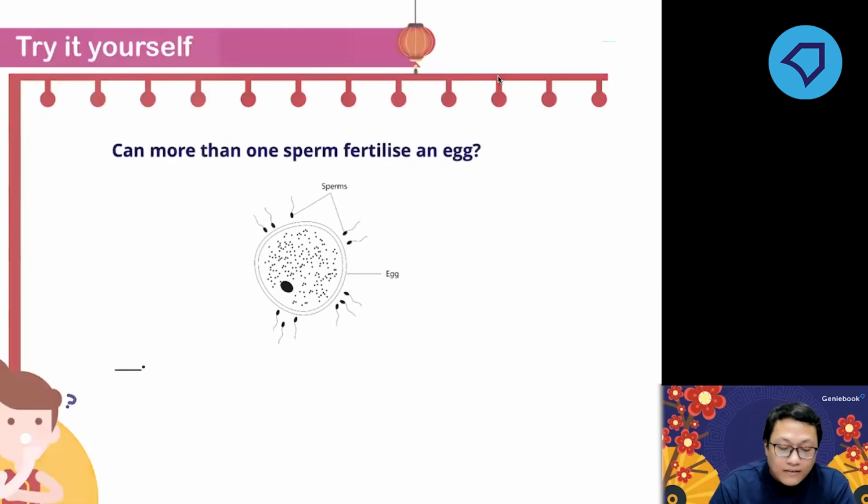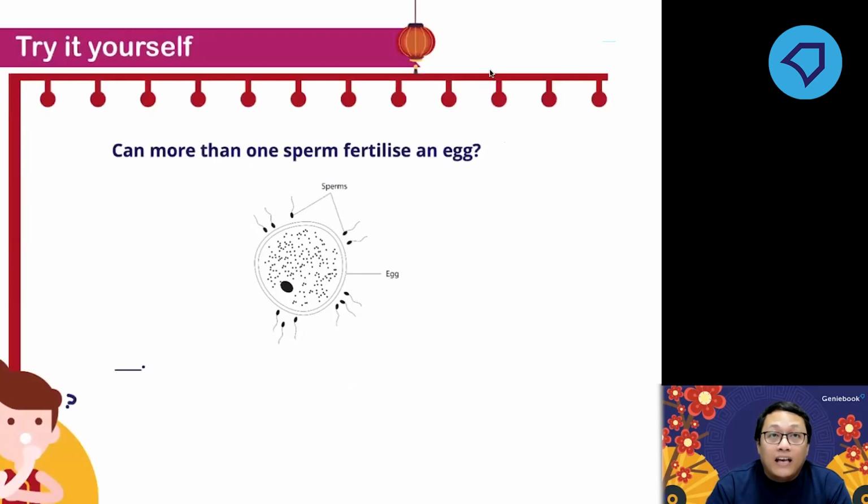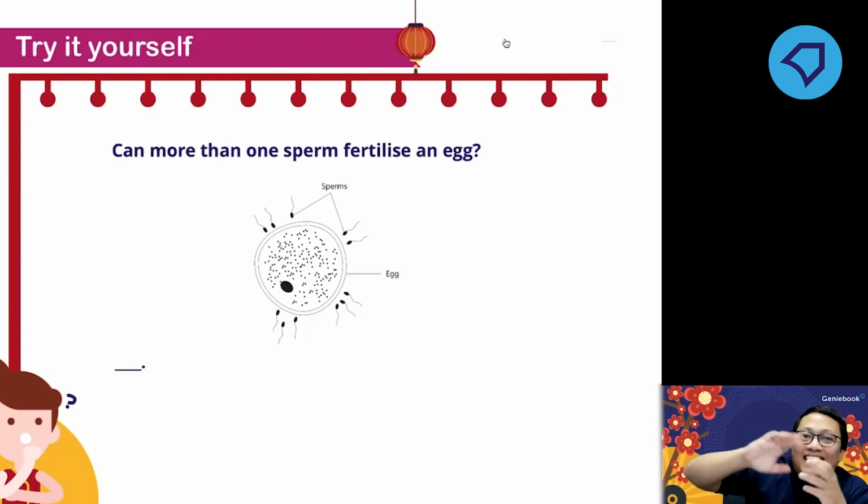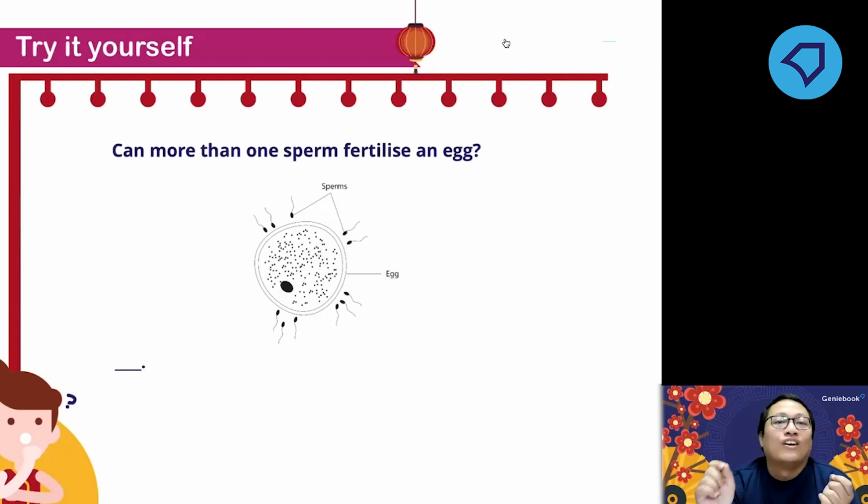Now, the next one. Can more than one sperm fertilize the egg? If you say yes, please do not say yes. There is not even a slight possibility that more than one sperm fuses with the egg. No. 100% one sperm with one egg. 0% for more than one sperm fusing with the egg. So only one sperm fertilizes the egg. It's a straight answer, no.